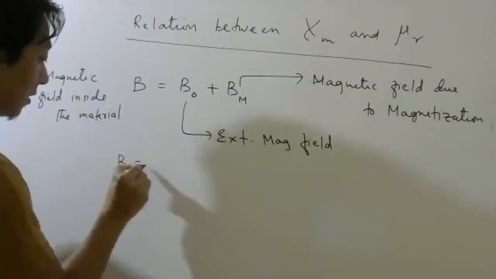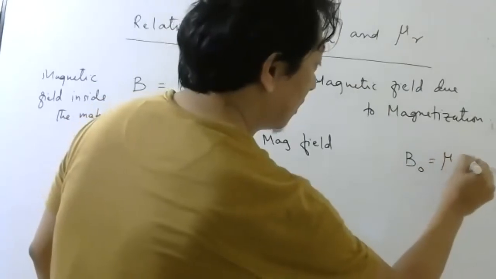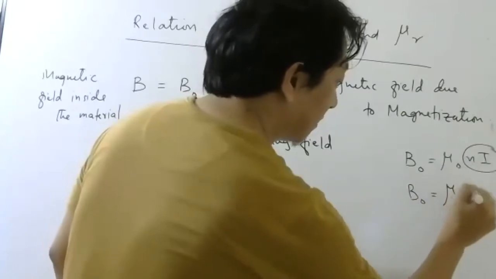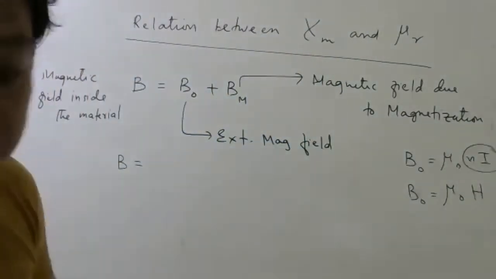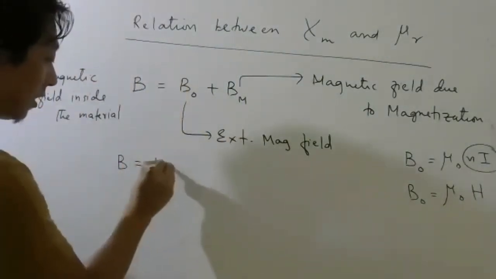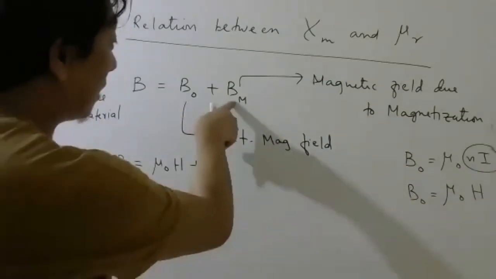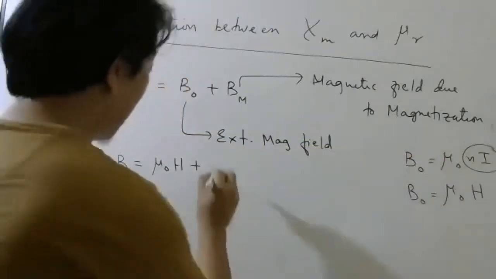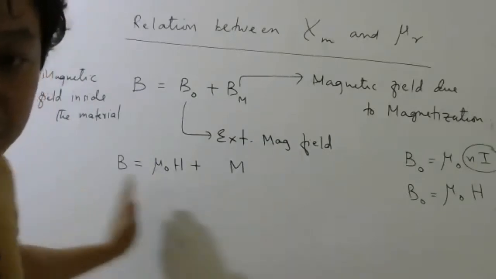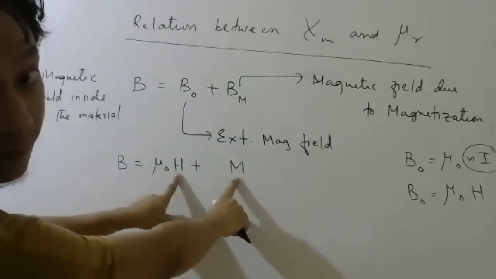Now this B naught I can write, if you remember, as mu naught into Ni. And this Ni is what we call capital H. So I can write B naught as mu naught H plus this, students, concentrate on this part. This one should depend on magnetization, so I should have magnetization here. But dimensionally this will be wrong, because these two have the same unit or not? Hello?